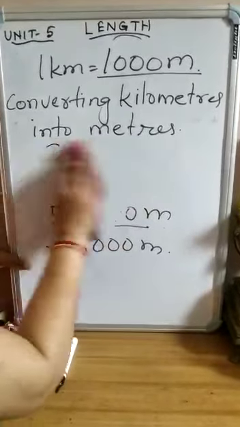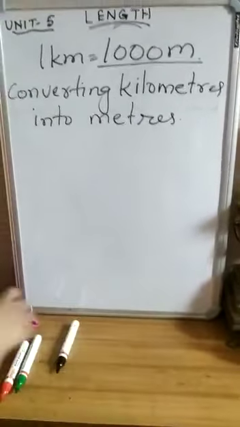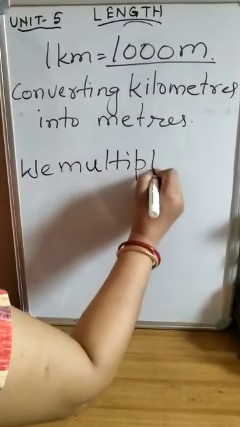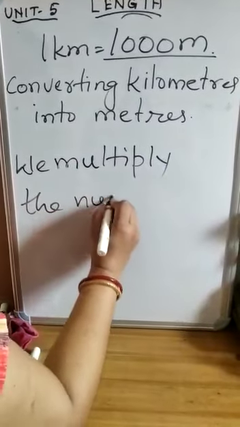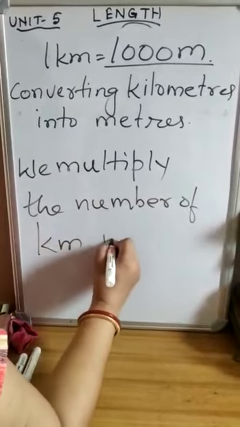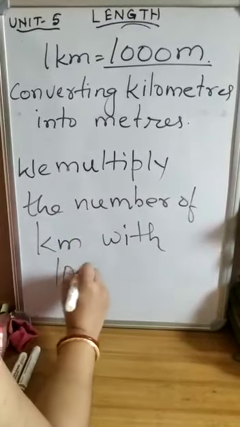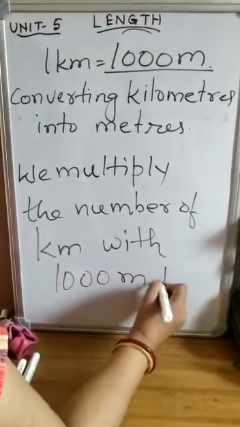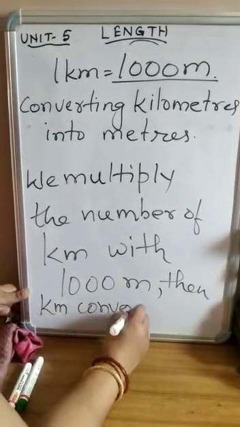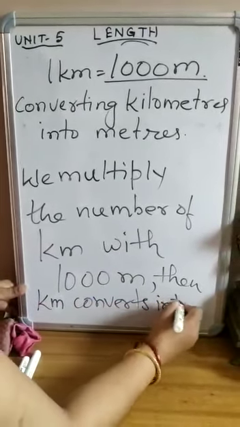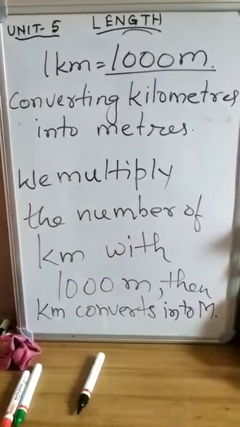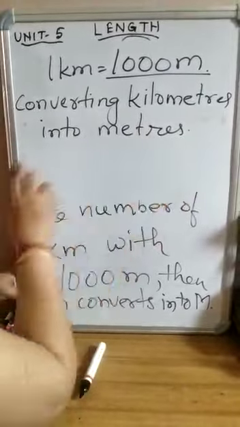So what happened in this? We multiply the number of kilometer with 1000 meter, and then kilometer converts into what? Converts into meter. Okay children, we multiply the number of kilometer with 1000 meter, then kilometer converts into meter.